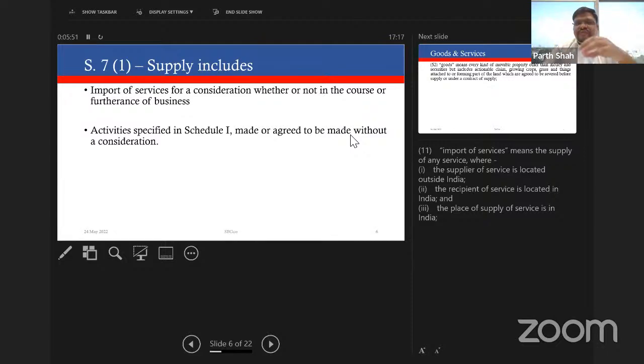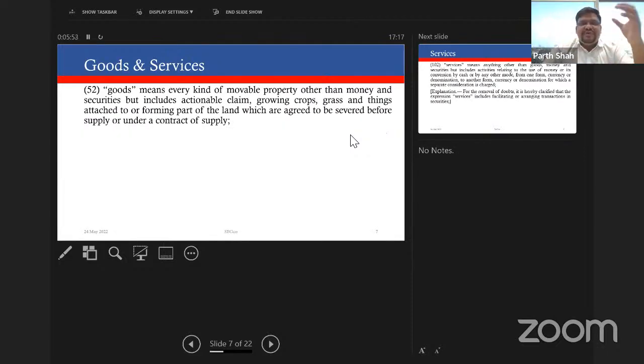So friends, so far we've discussed the concept of section 7(1) and the four wings. Section 7(1)(a), which is a general rule. 7(1)(aa), a specific rule which was there for mutual associations, societies. 7(1)(b), again for import of service. And 7(1)(c) for Schedule I entries. In all these cases, one thing is clear, that there has to be a supply of goods or service, and therefore we believe it is important that we first look at what is meant by goods and what is meant by service.